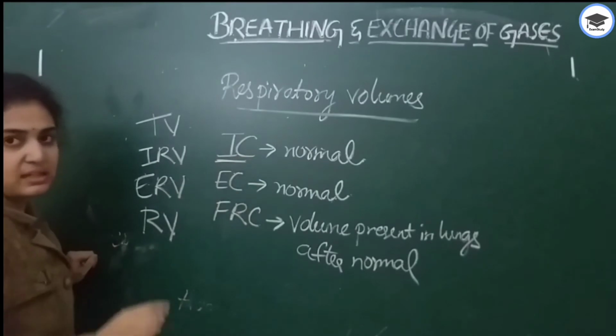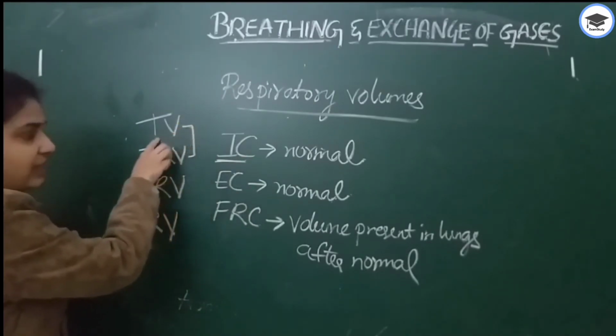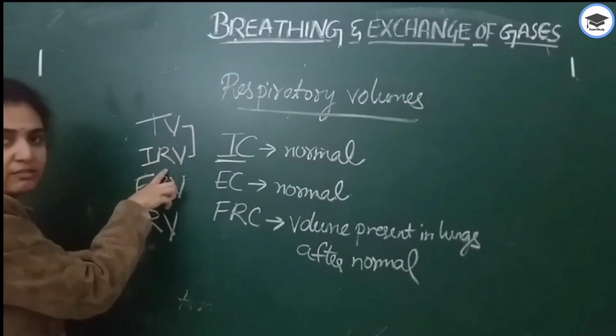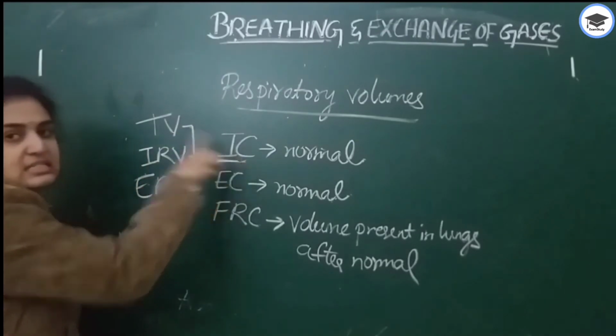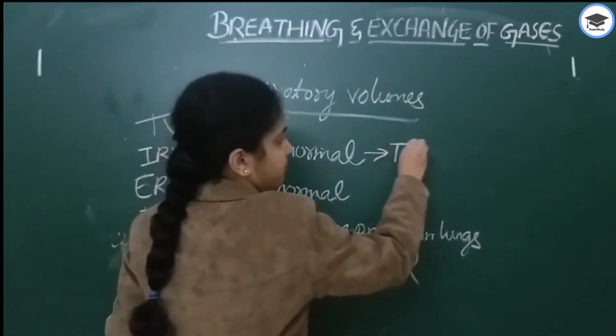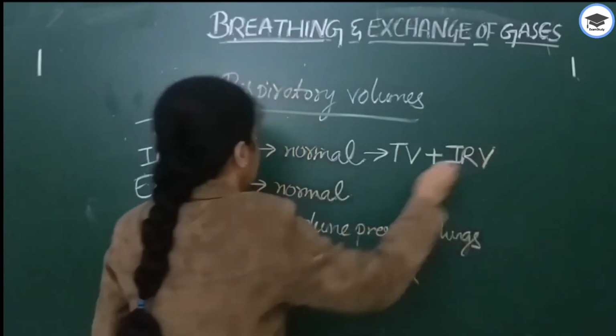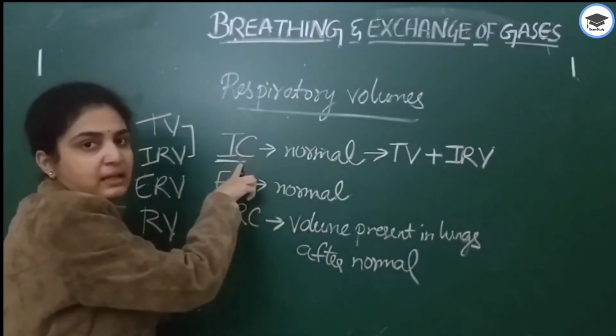Inspiratory capacity, how do we measure? If we take the addition of tidal volume and inspiratory reserve volume, that is inspiratory capacity.